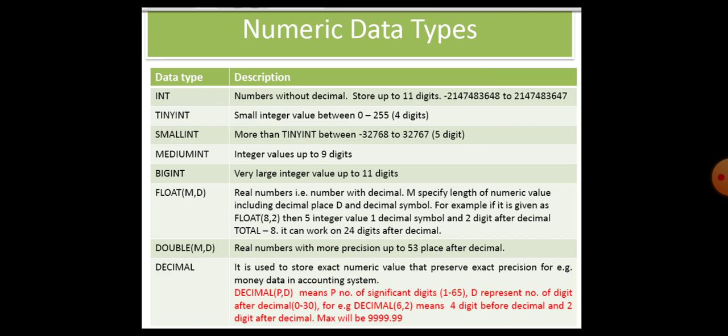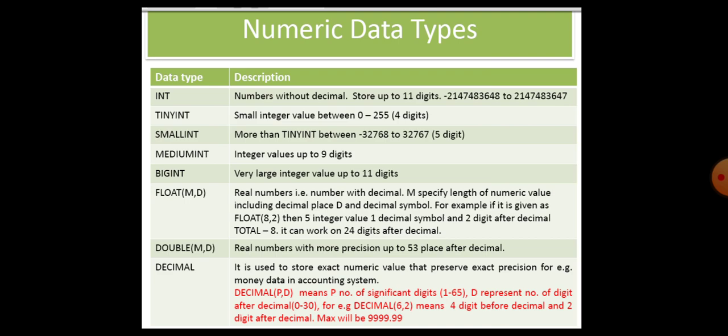For example, if we are giving decimal of 6,2, that means we can enter 4 digits before the decimal and 2 digits after the decimal, and the maximum number of digits we can enter is 6.